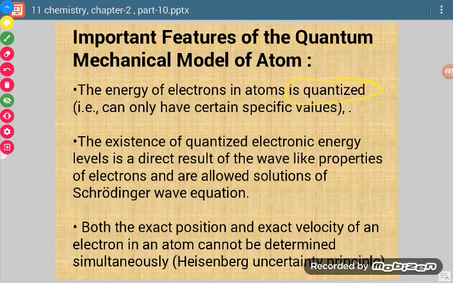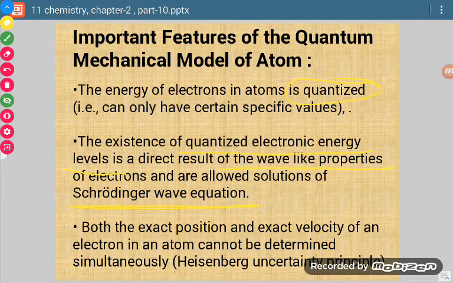Second, the existence of quantized electronic energy levels is a direct result of wave-like properties. How are these things quantized? These are the results of the Schrödinger wave equation.